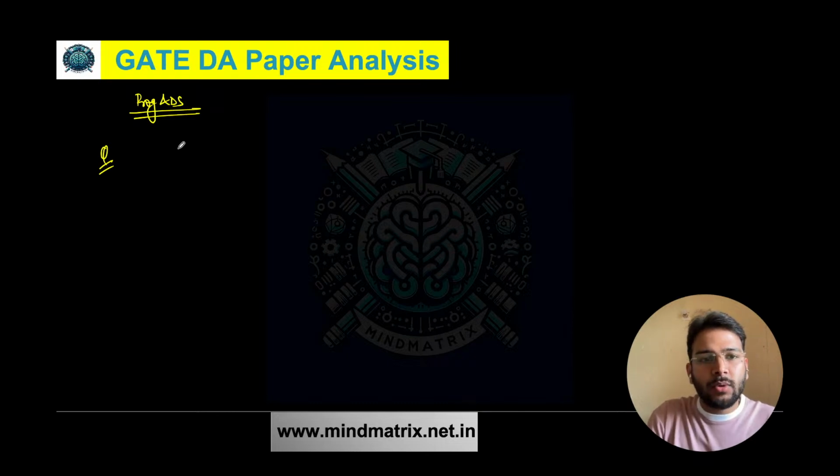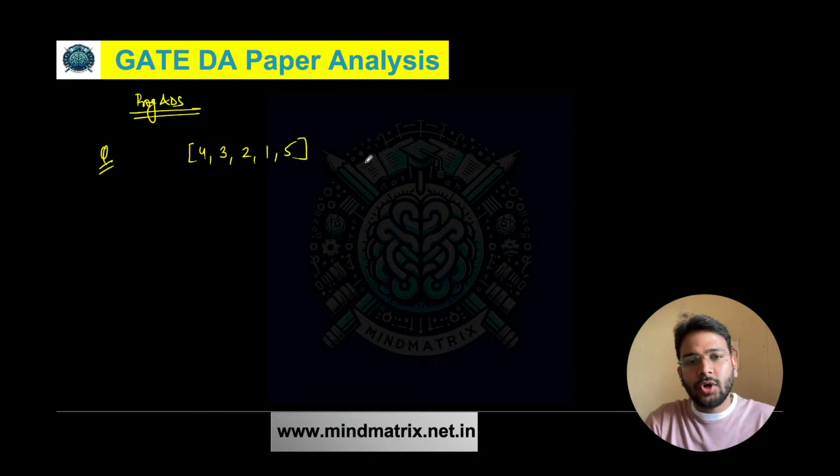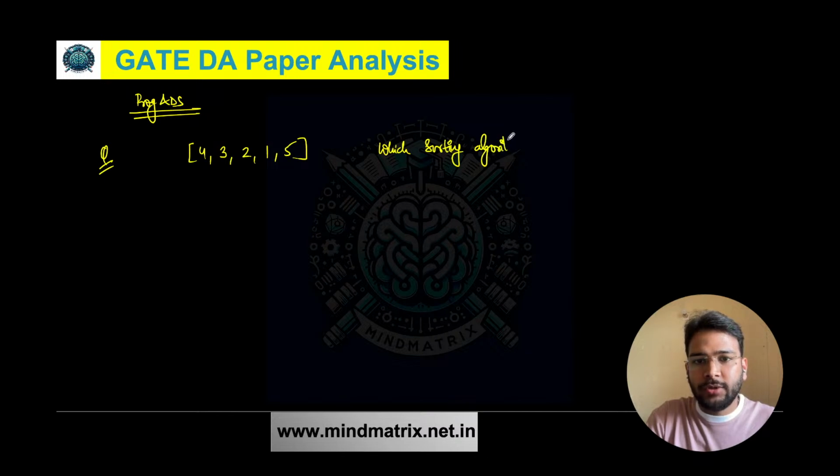Okay. So there is one question from programming and data structure, that is: given an array. So you have an array, and this is the array given to us, and certain sorting algorithms are mentioned in the options. The question was which sorting algorithm will sort the array in two passes? I've written all the questions here with me.